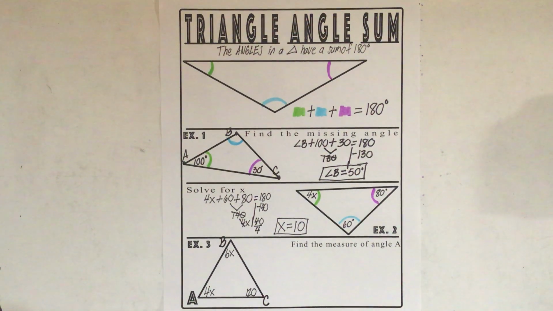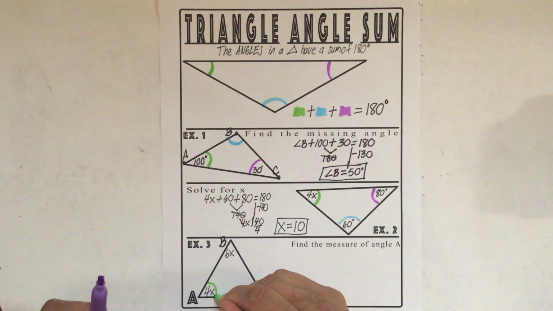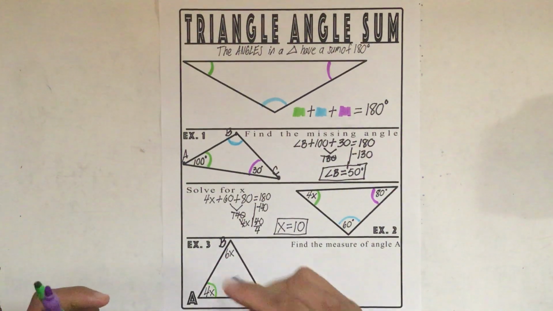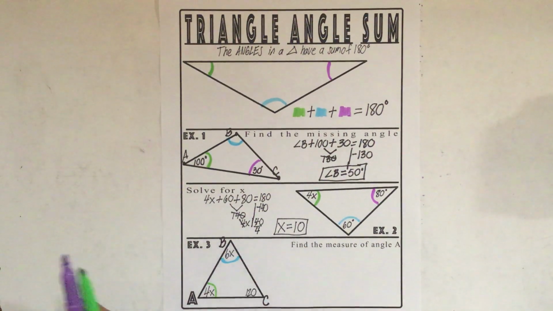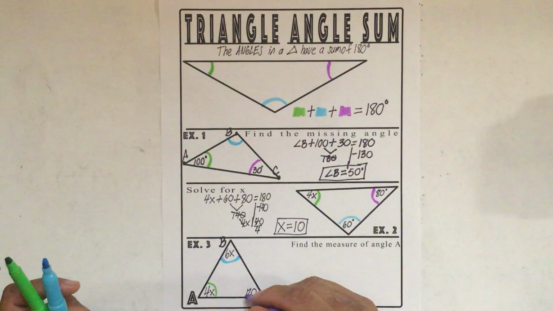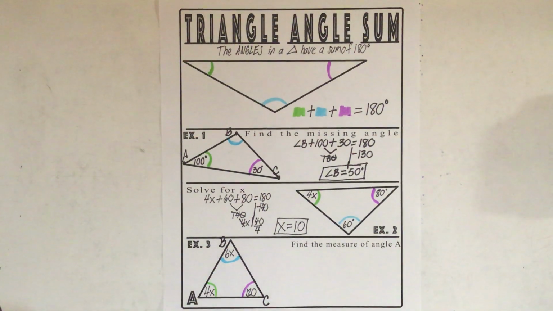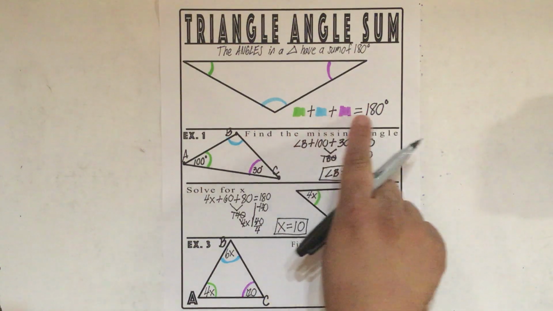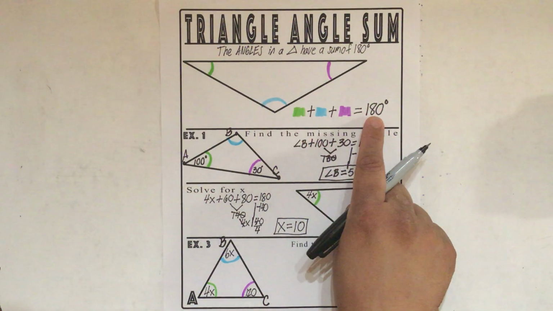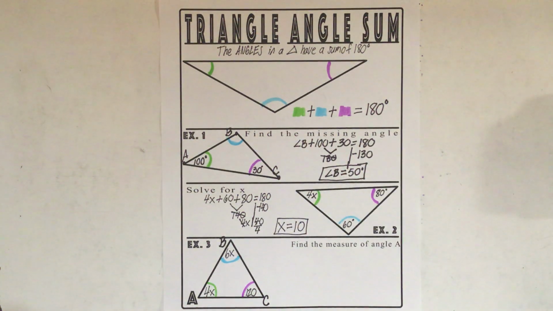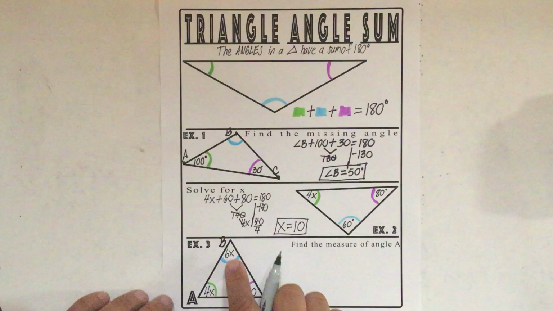What do we do? Well, let's start off with the same steps here. So I have three different angles. I have my green angle, I have my blue angle, and I have my purple angle. So I got to remember that my three angles have a sum of 180 degrees. They add up to 180 degrees, right? So let's take a look here. Okay, I have all three of these.